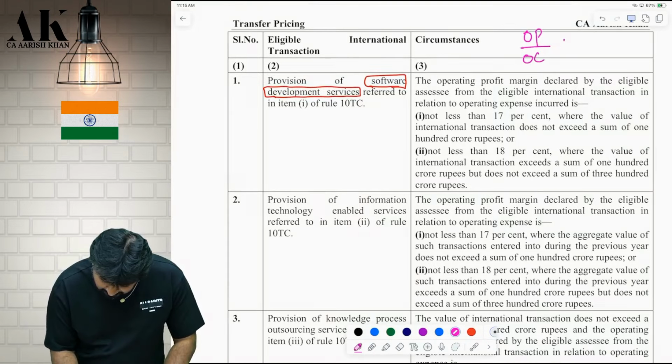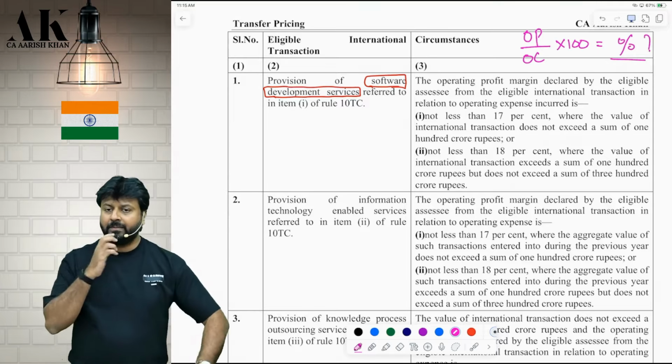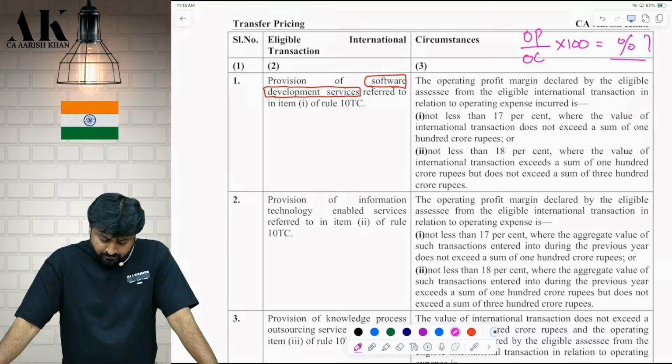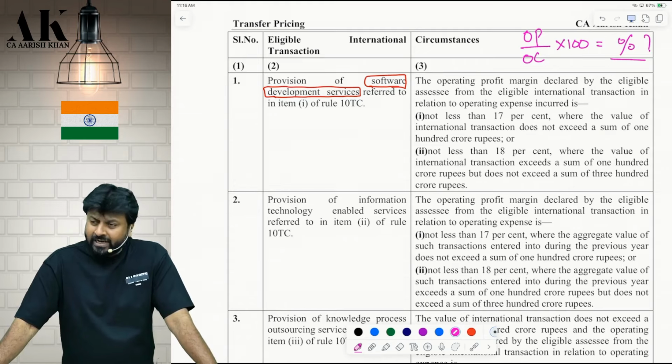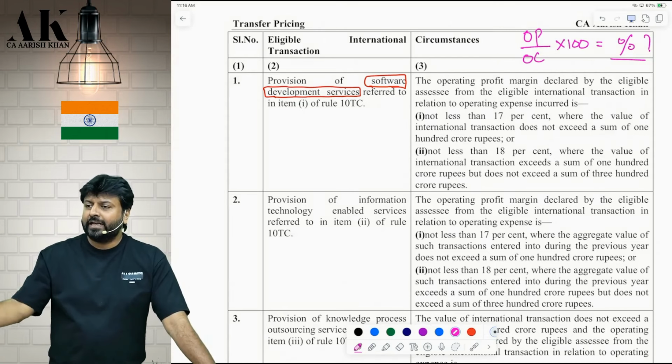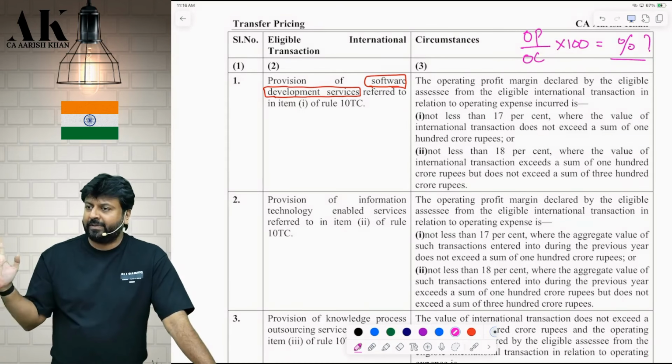OP upon OC into 100 should be how much percentage? Is not less than 17%, where the international transaction does not exceed what? So if the transaction value is up to 100 crore, your margin should be 17%. And if the transaction value is more than 100 crore and up to 300 crore, then your margin should be 18%. Check, please.